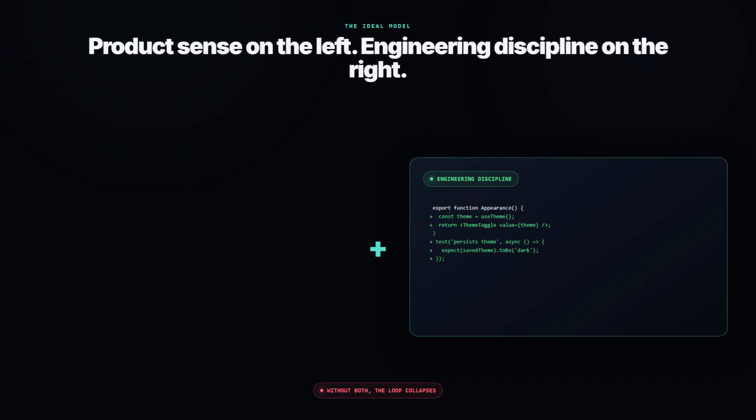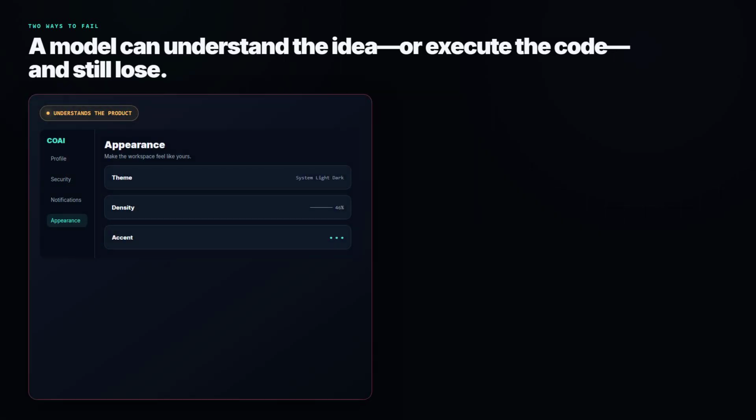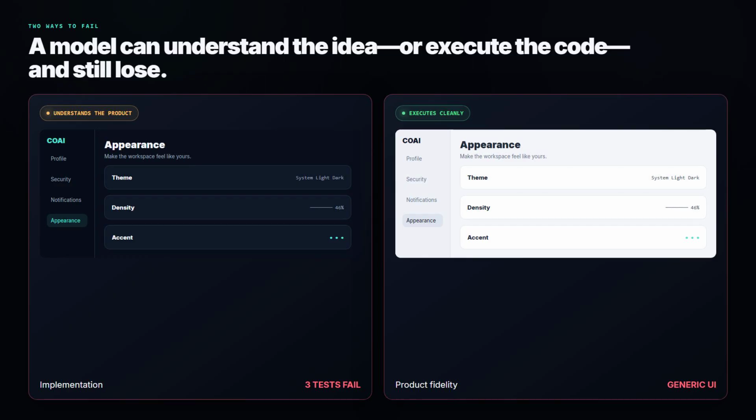The perfect vibe coding model needs both. It needs product sense and engineering discipline. It needs to understand what you mean and then make a small, correct change. Most models fail in one of two ways. Some understand the idea but do not execute cleanly. Others execute quickly but misunderstand the product. That is why the best workflow may use both models.